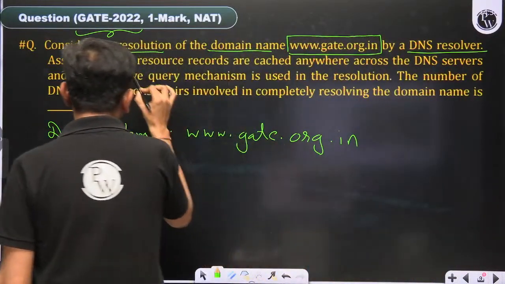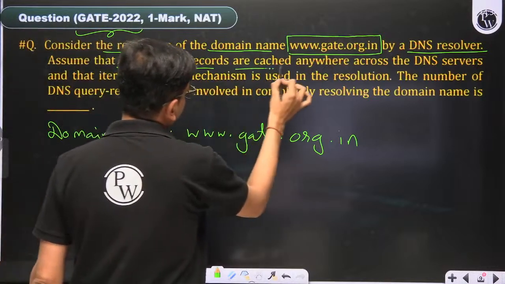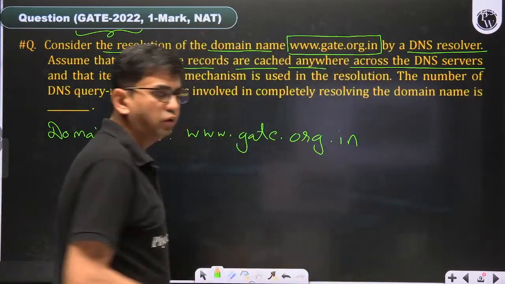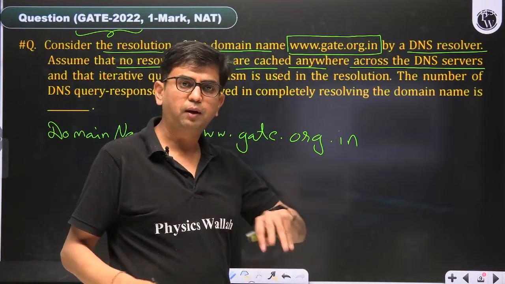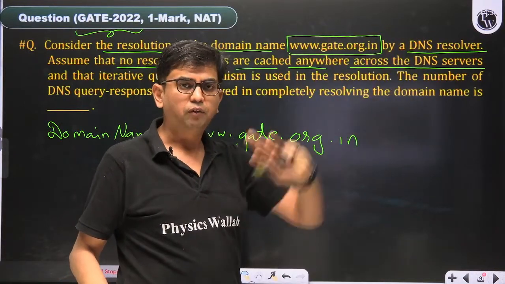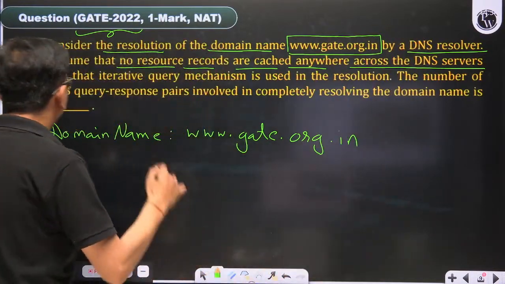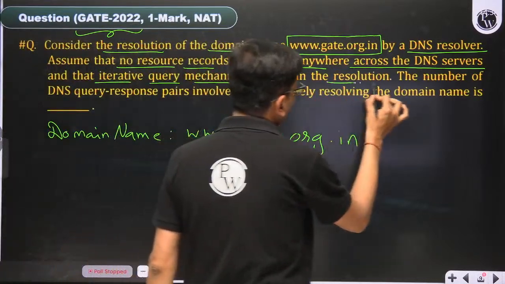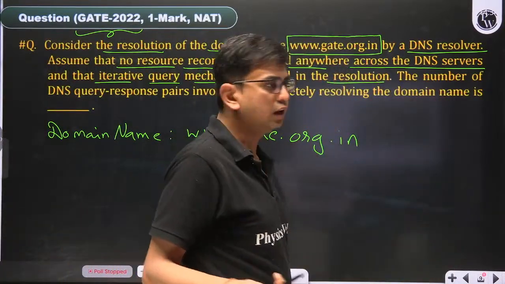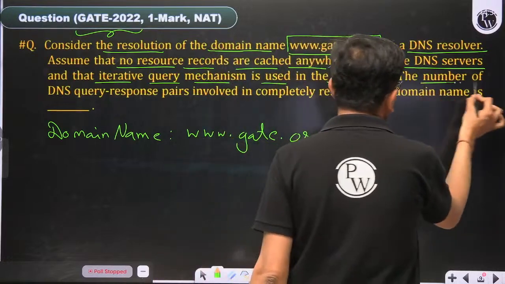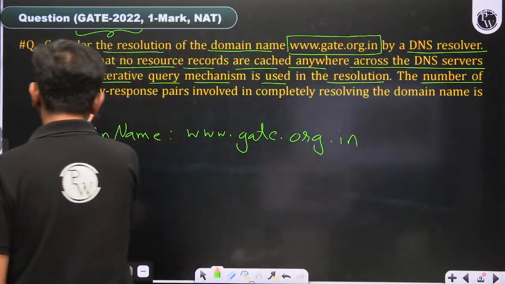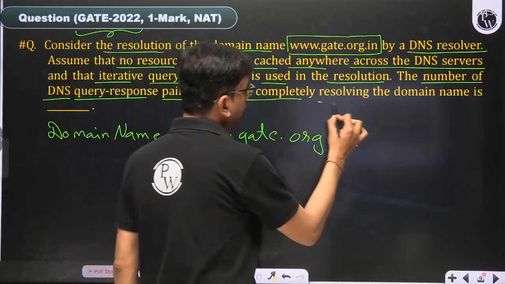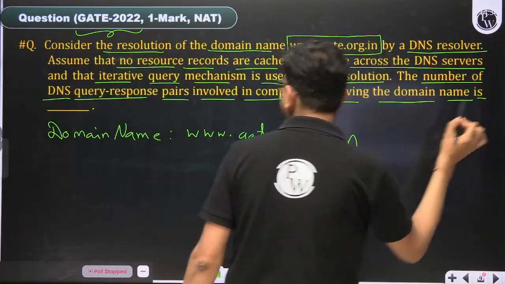Assume that no resource records are cached anywhere across the DNS servers. Okay, no resource record is cached, which means we have to interact with the DNS hierarchy by the DNS resolver. Then the iterative query mechanism is used in the resolution. Iterative query mechanism is used. The number of DNS query-response pairs involved in completely resolving the domain name is?